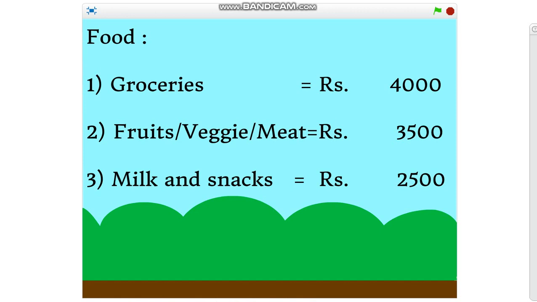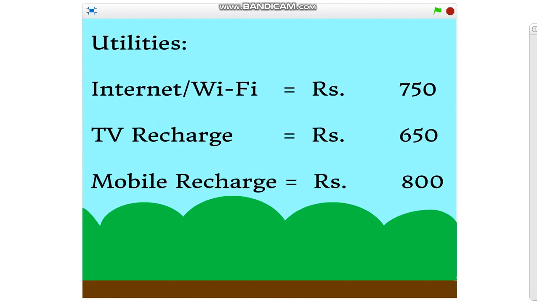We have groceries, rupees 4,000, fruits or veggie or meat, rupees 3,500, milk and snacks, rupees 2,500. Category 3 is your utilities. Internet or Wi-Fi charges rupees 750. TV recharge rupees 650. Mobile recharge rupees 800.